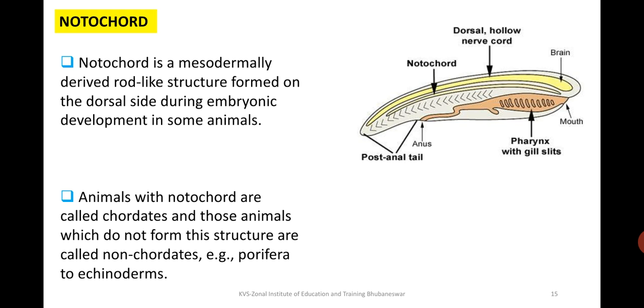Before that, we should know what the different phyla and taxonomic groups available are, so that we can place organisms into different taxonomic groups.